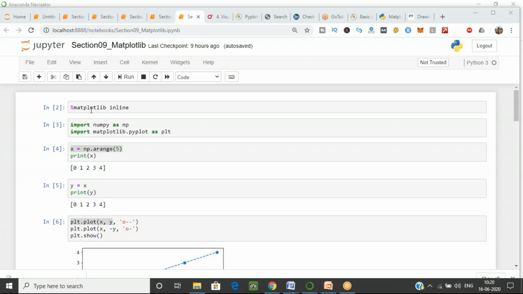I want every figure to be shown in my notebook itself. That's why I have used this special magic function. Before starting anything, you have to include percentage matplotlib and write inline, that is, inside this notebook page.